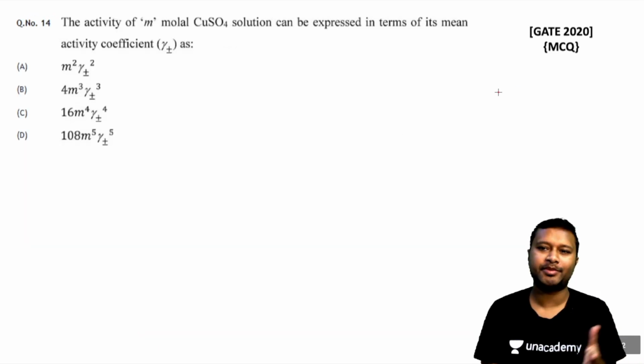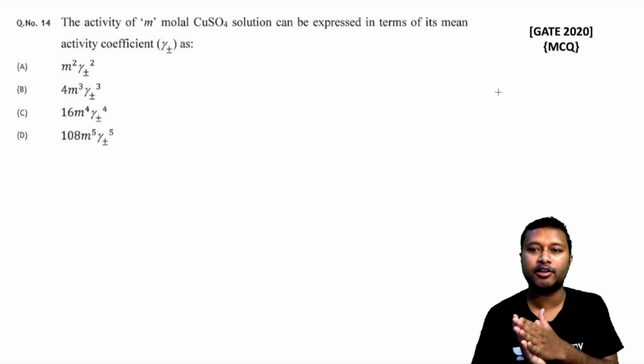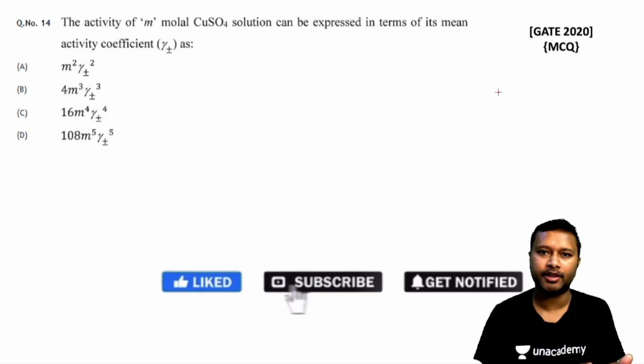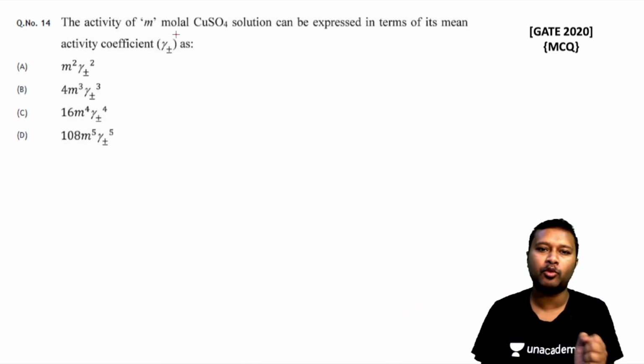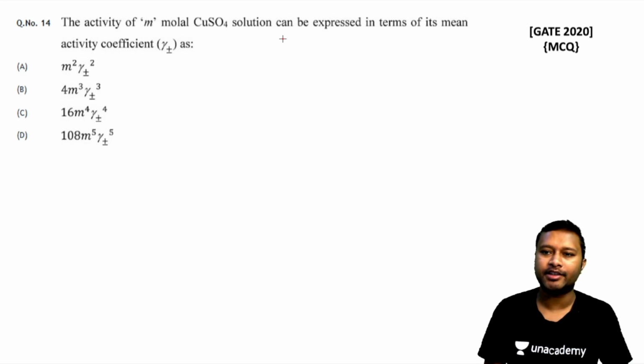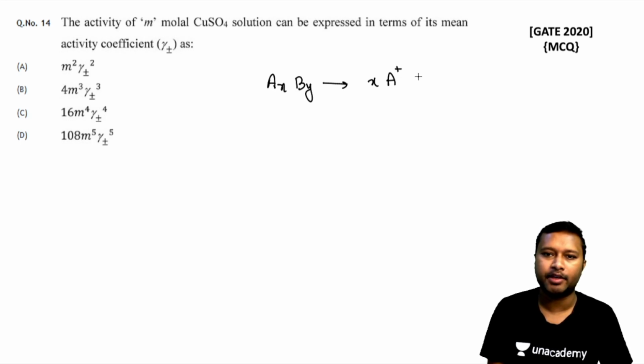All right, let's talk about this particular question. This was asked in the GATE 2020 exam and it's an MCQ question from electrochemistry. The question says that the activity of M molal copper sulfate solution can be expressed in terms of its mean activity coefficient, that is gamma plus minus. So I'll tell you a general trend, a general trend for how we do questions on mean activity coefficient. Let's say you have a compound AxBy, and if this gets converted into x moles of A with plus charge, and y moles of B with minus charge.